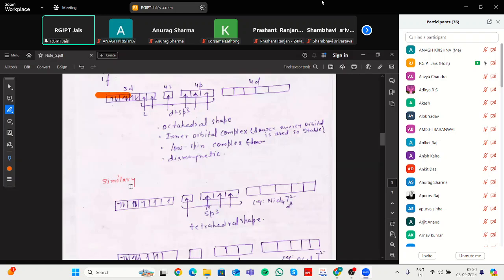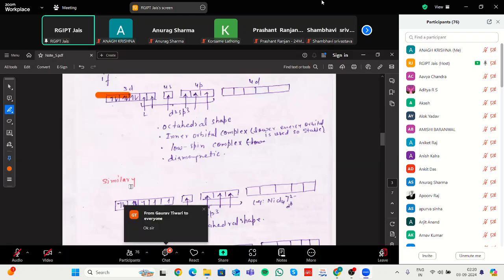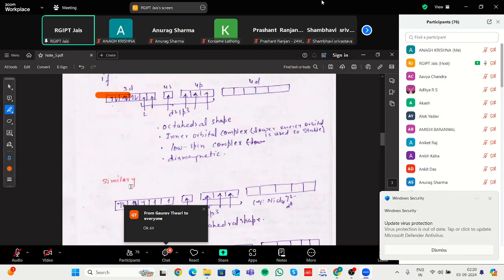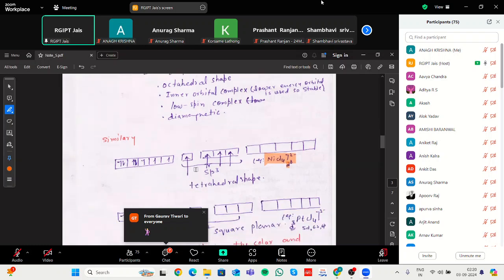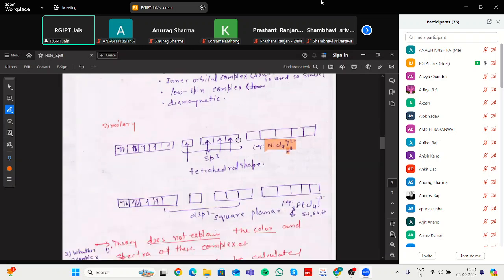In the same way, if we come to a tetrahedral complex like nickel tetrachloride, NiCl4 2-, in the case of nickel it is d8, meaning a total of 8 electrons in the d orbitals: 1, 2, 3, 4, 5, 6, 7 and 8. These electrons are filling, and s and p are vacant.